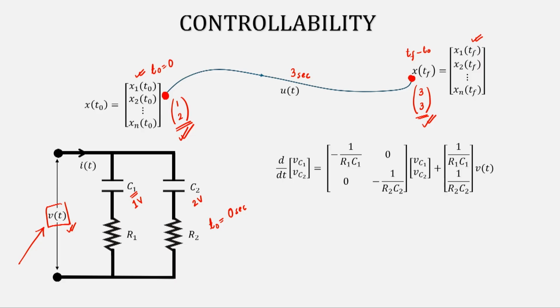So, without any loss of generality, since we are talking about time invariant systems here, instead of taking the initial condition at t naught, I can always consider that the initial condition is given at 0 seconds. Practically, you can think of it like this: I started the experiment when my clock was at 1 second and ended it at 4 seconds, but the same thing can also be done by starting my experiment at 0 seconds and completing it at 3 seconds.